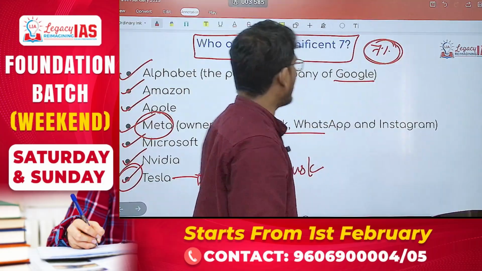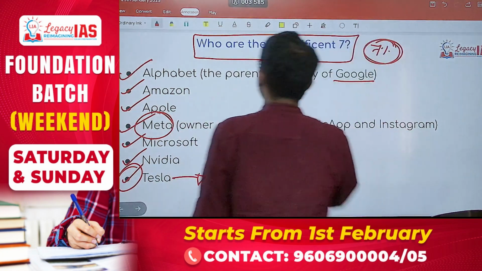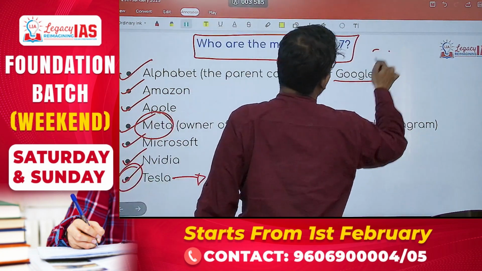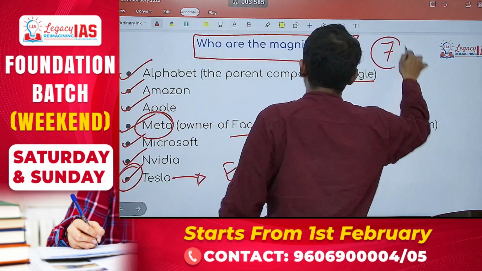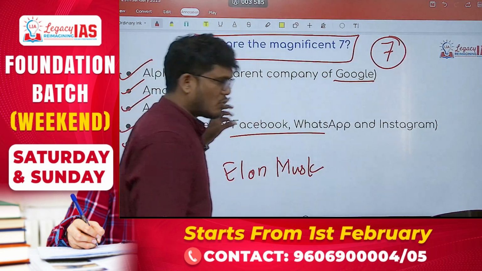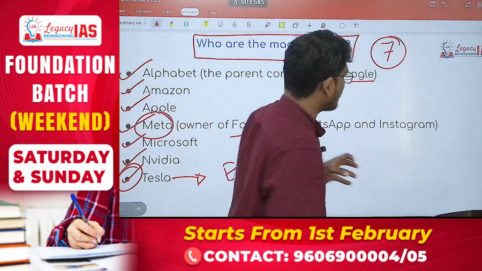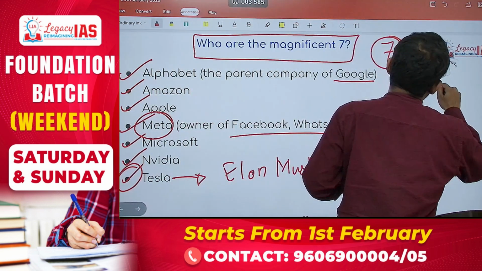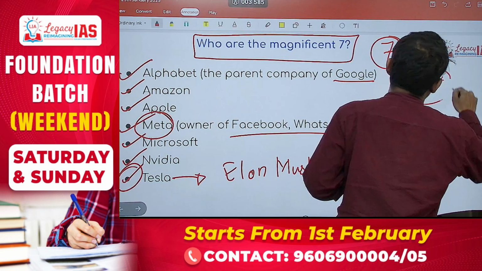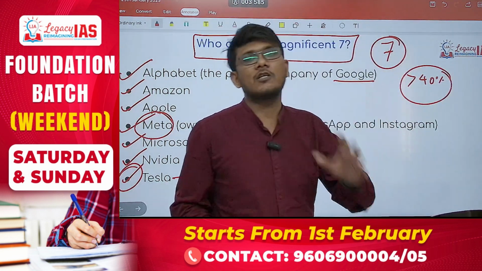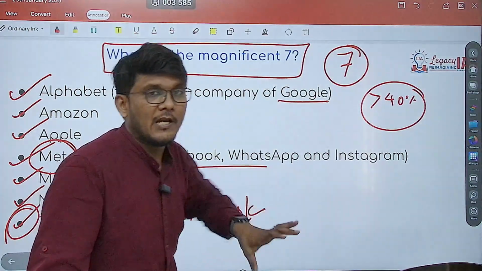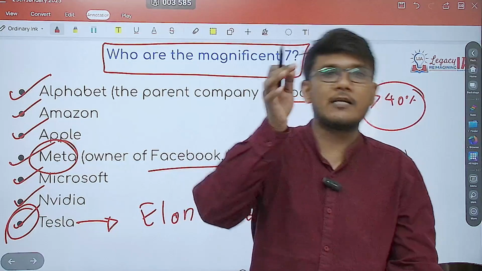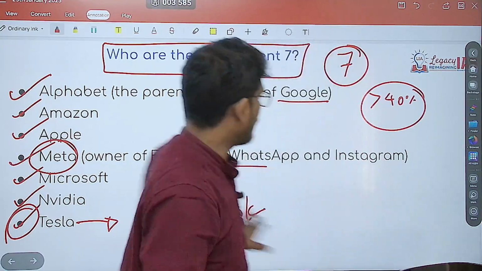And the most important thing is this is not 7%, this is 7 number. So these are total Magnificent 7. Just these 7 companies, can you guess how much is the market capitalization of them? Over 40% of market capitalization. This is the amount of capitalization. So imagine when these companies would be hit, the entire NASDAQ is definitely going to be hit. That is one of the reasons.